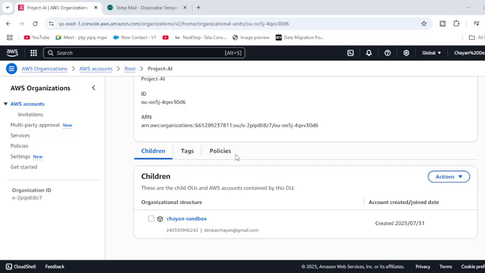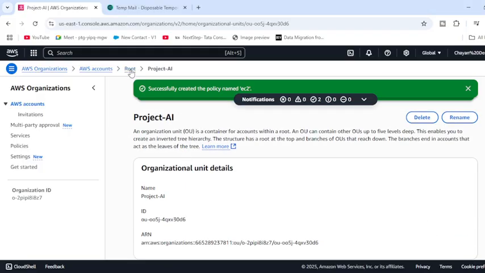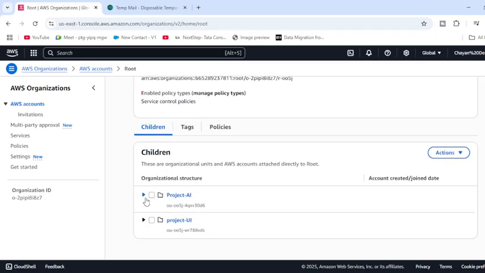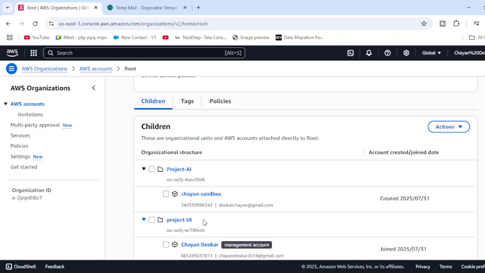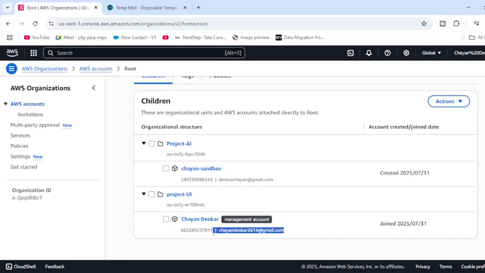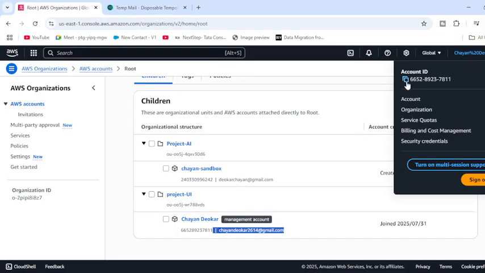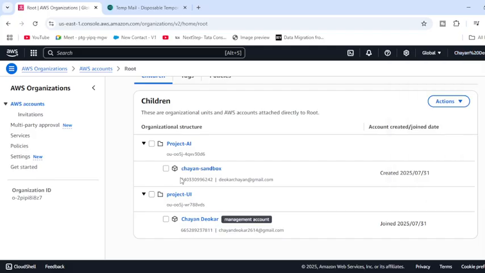So this way, we generally create multiple AWS accounts. We attach the policies. We can create an organizational unit. We can define and control each and every account. This way, we get a single bill showing who the persons are using it. Like this person has their own email ID and a separate account ID. Here you can check it out. He can access their AWS account and work with it. Here he has his own email ID. This is my email ID. You can check it with the number 665. This is the 665. This is another email ID.